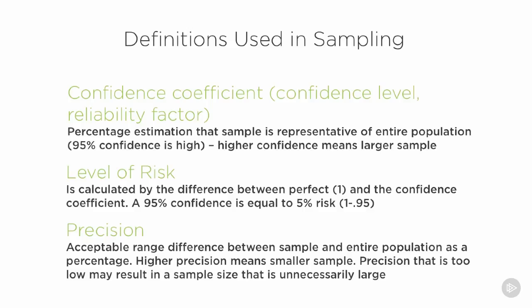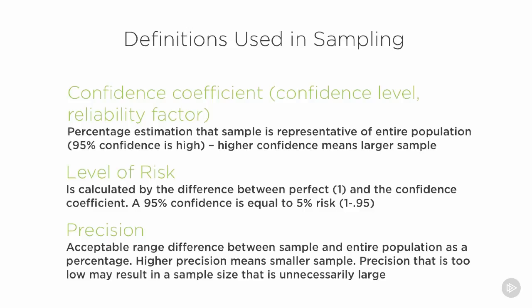Precision is the acceptable range difference between the sample and the entire population, also expressed as a percentage. If I want higher precision, or have a population with higher precision, that means I could use a smaller sample size. For example, if I'm going to sample the opinion of everybody at a high school, everybody at a high school is within a very narrow, shall we say, age band. All of the students are really between, say, the ages of 14 and 18. And so our level of precision is actually fairly high. Whereas if I'm going to look at the precision of everyone attending a hockey or a baseball game, then my population and age spread is much wider. And that would mean that to be precise, I would need a larger sample size.